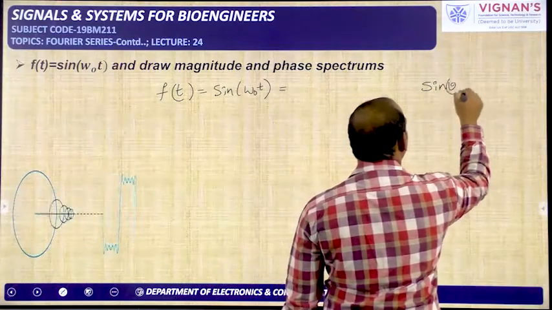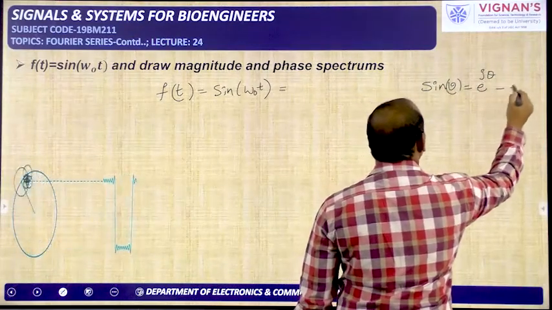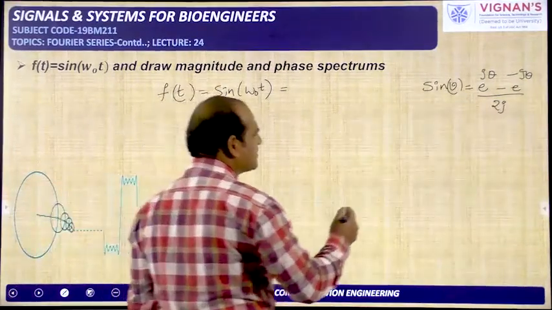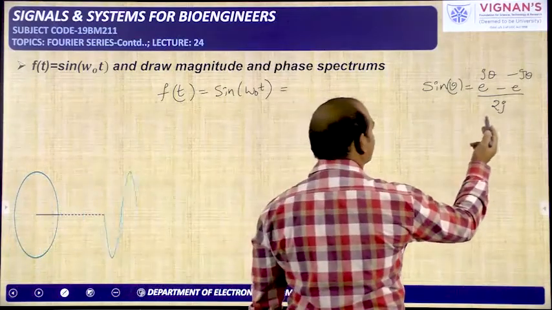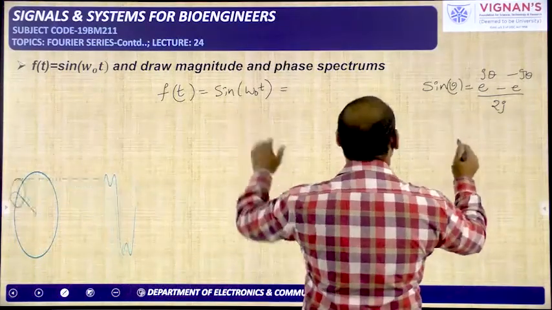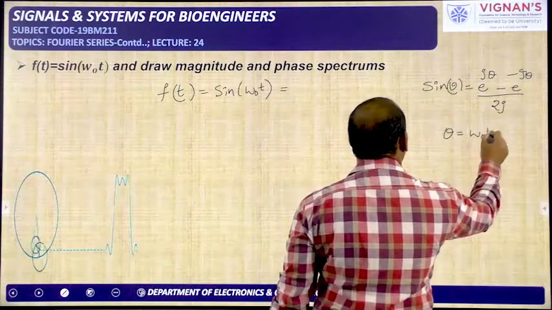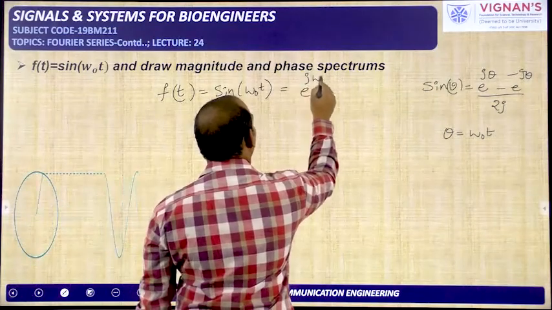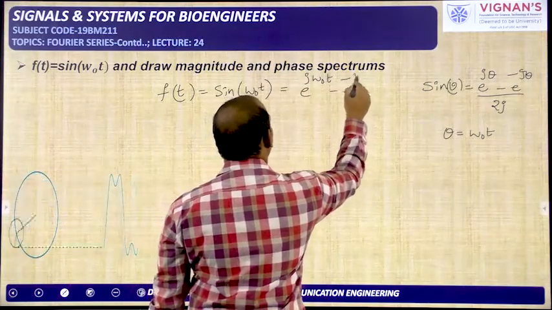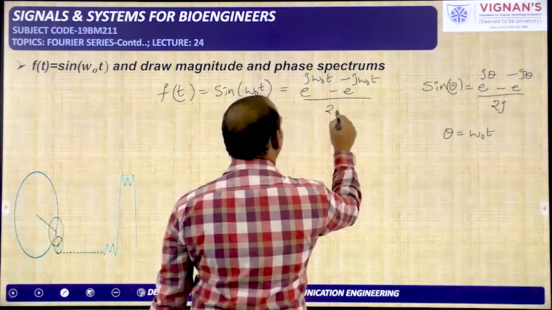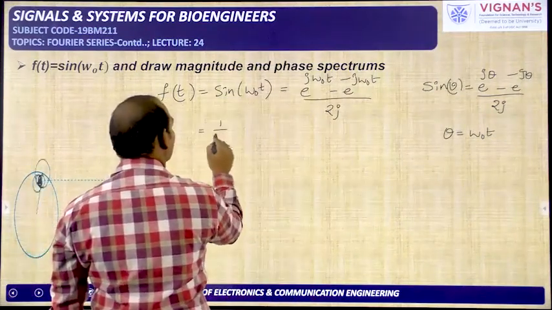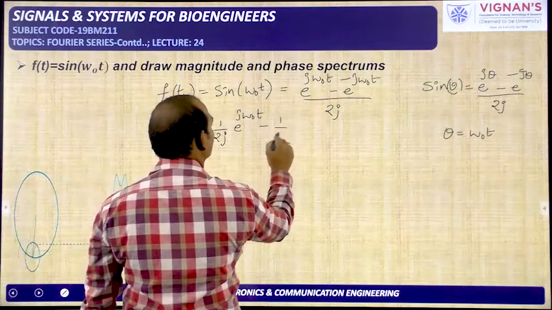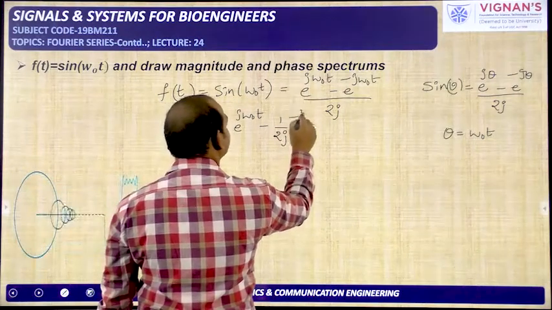So sine theta means we can write e power j theta minus e power minus j theta by 2j. By comparing this one with this, we can write theta is equal to omega naught into t. So with this formula, we can expand this sin omega naught t as e power j omega naught t minus e power minus j omega naught t by 2j. So it is equal to 1 by 2j e power j omega naught t minus 1 by 2j e power minus j omega naught t.